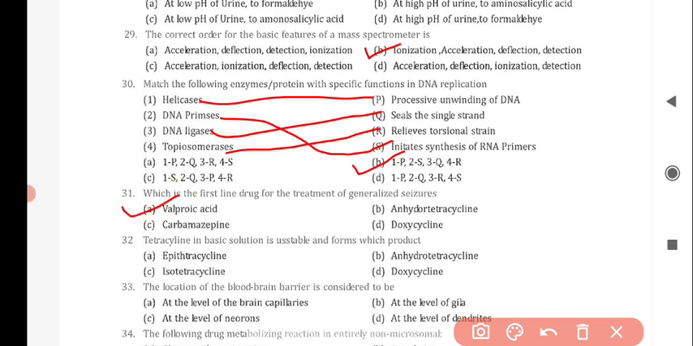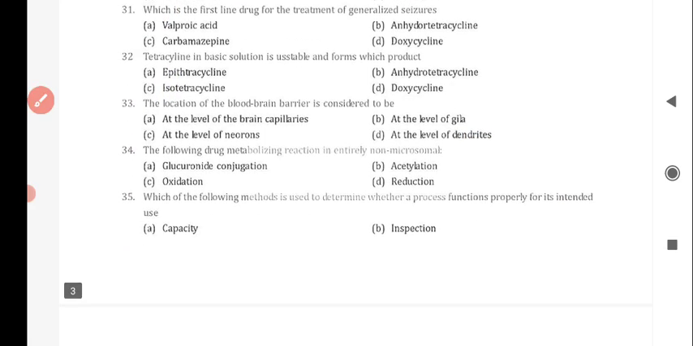Next question is tetracycline in basic solution is unstable and forms which product? And the correct answer is option C, isotetracycline. Next question is the location of the blood brain barrier is considered to be, and the correct answer is option A, at the level of brain capillaries.